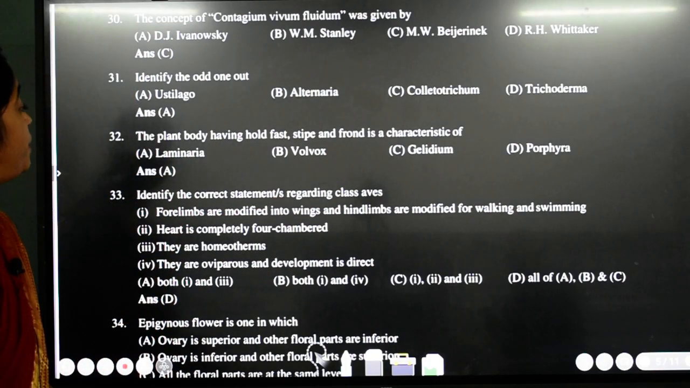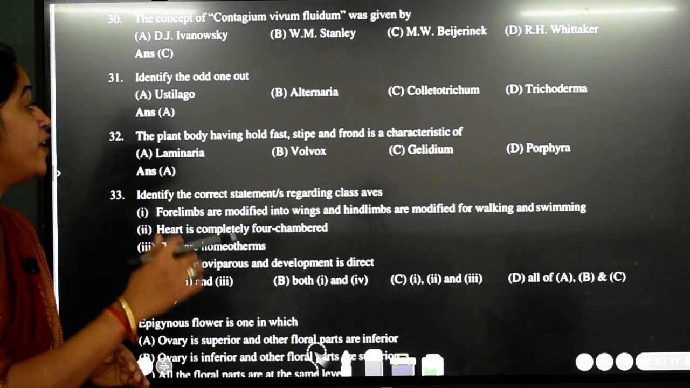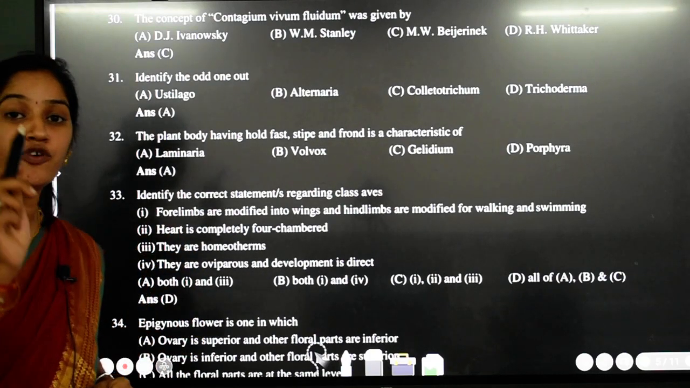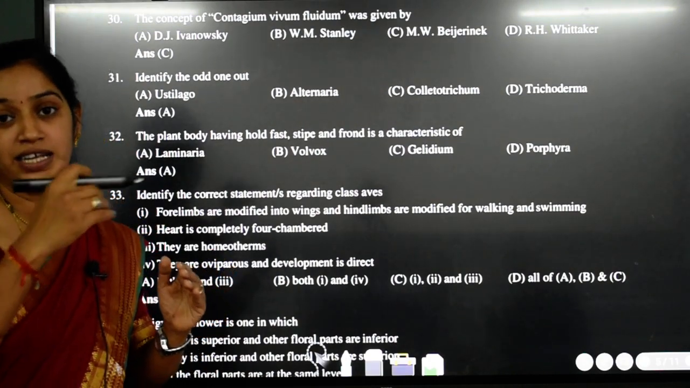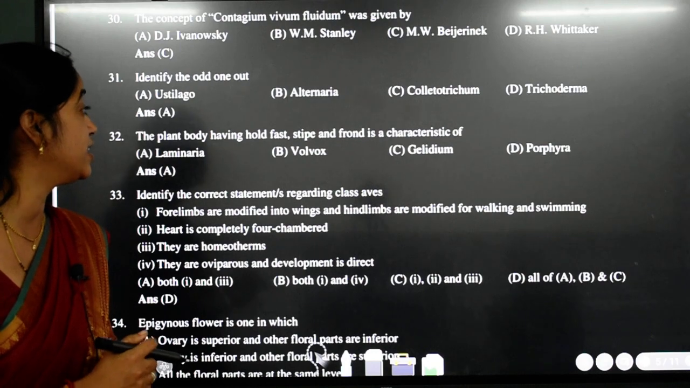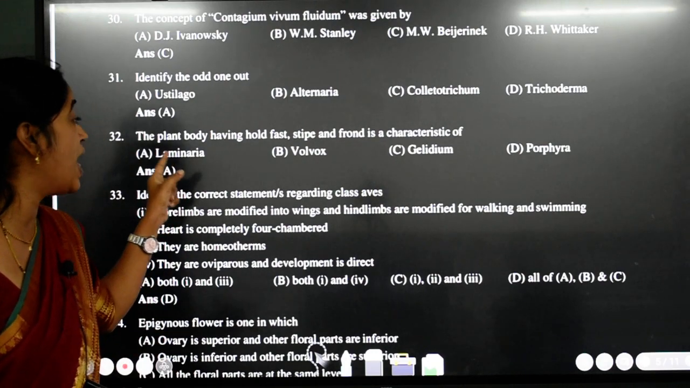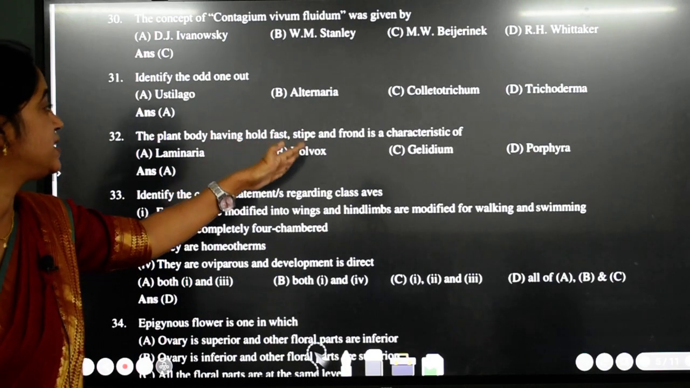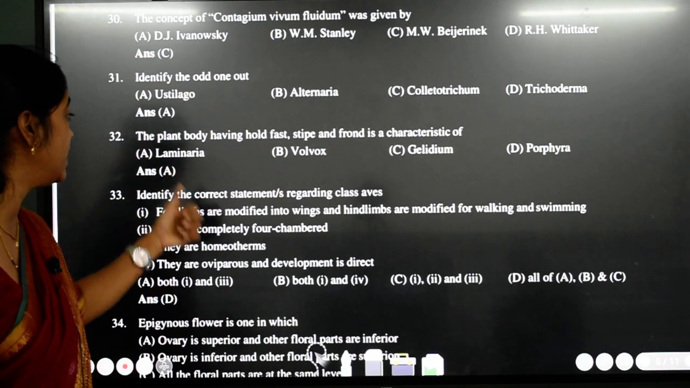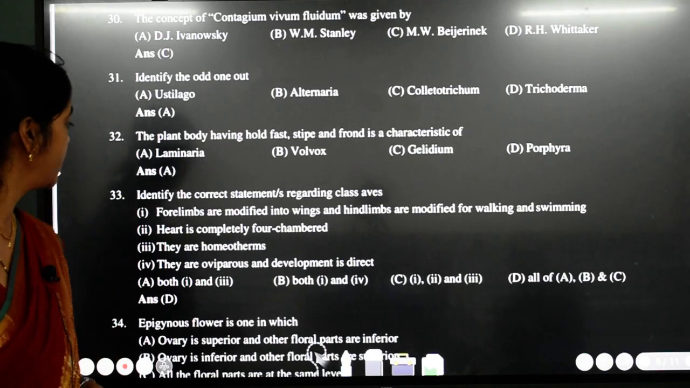Next one. The plant body having holdfast, stipe and frond is a characteristic of. If you see the structure of algae, when you go to the second type of algae, that is the brown algae, you find that Laminaria is the one which has the structure called holdfast, stipe and frond. So the answer here is A, Laminaria. Next question.